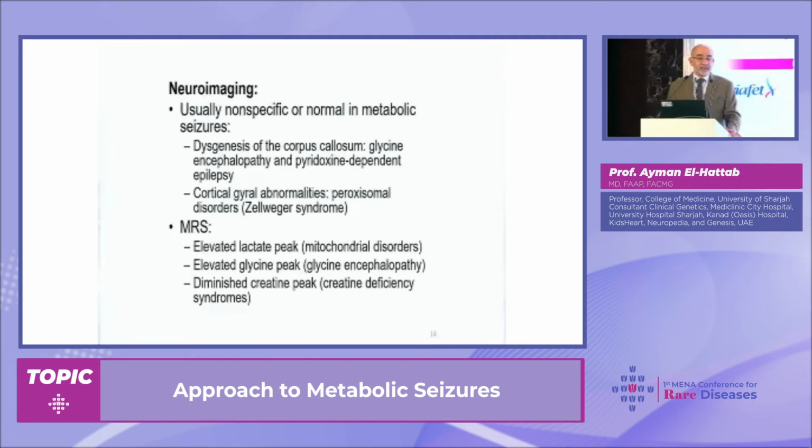Very good. Now for neuroimaging, yes, they can be used. Typically, they provide non-specific findings or are normal in metabolic disease. We cannot use them to make a diagnosis. But we know some metabolic conditions can be associated with certain neuroimaging abnormalities, like the classic example of Zellweger syndrome, which can be associated with gyral abnormalities. Corpus callosum agenesis can be associated with other metabolic diseases. And if we are doing the MRI, maybe it will be helpful to do MRS to look for lactate, for glycine, for creatine. These also can give us some clues about metabolic conditions.